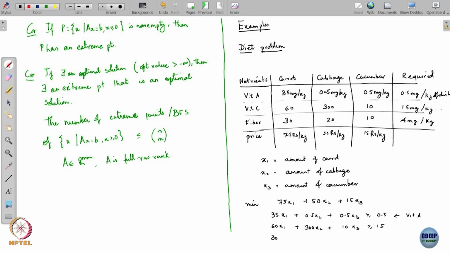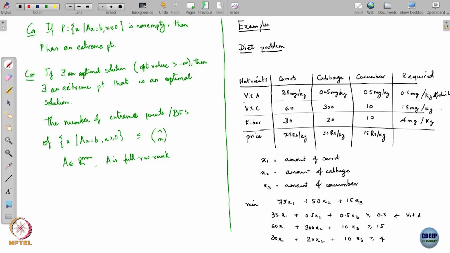And finally, 30 into x1 plus 20 into x2 plus 10 into x3. This should be greater than or equal to 4.